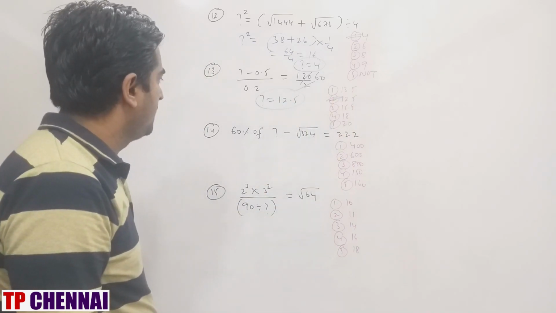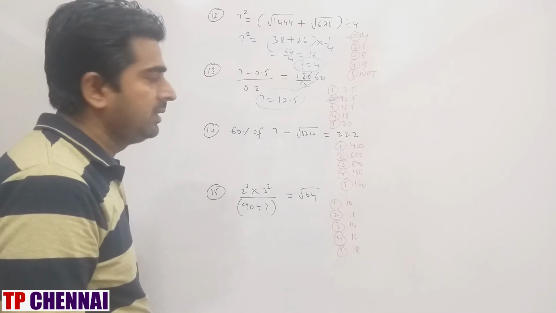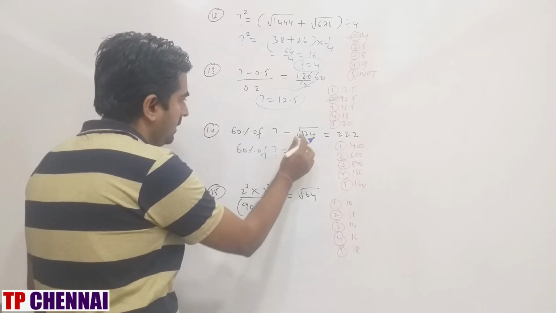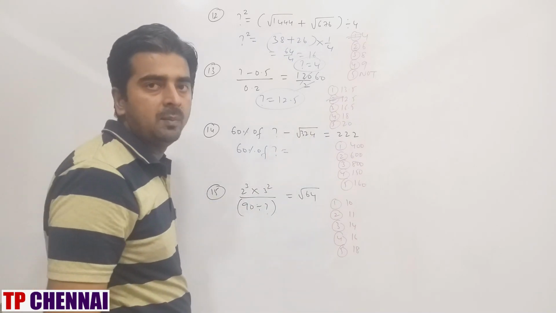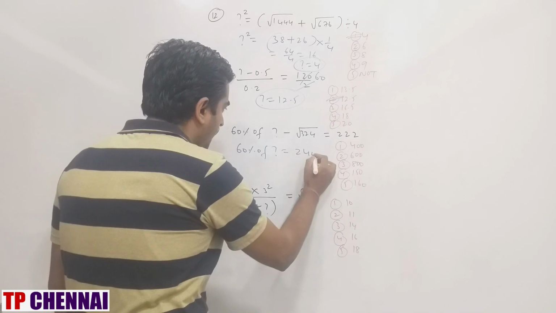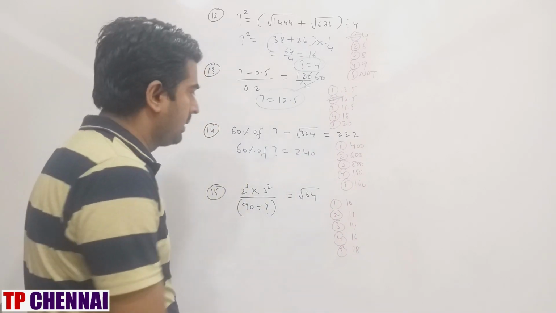Next one, 60% of question mark minus square root of 324 is equal to 222. So 60% of question mark is equal to 222 plus square root of 324, which is 18. 222 plus 18 is 240. 60% of which number is 240? 400,